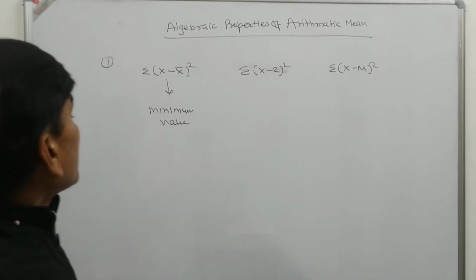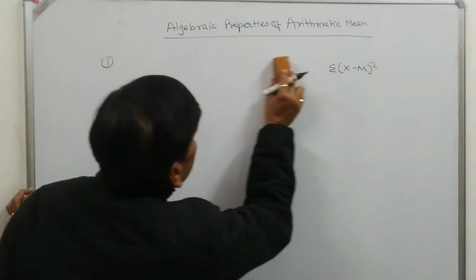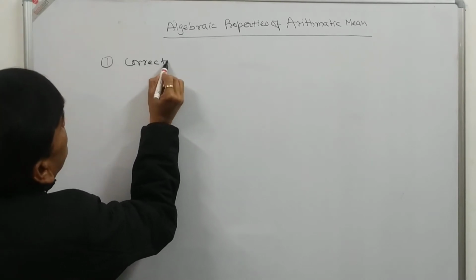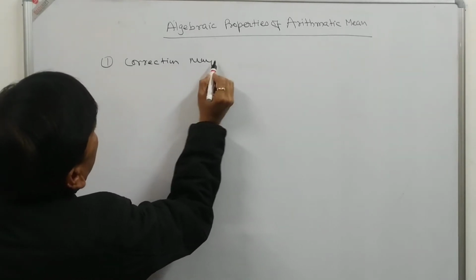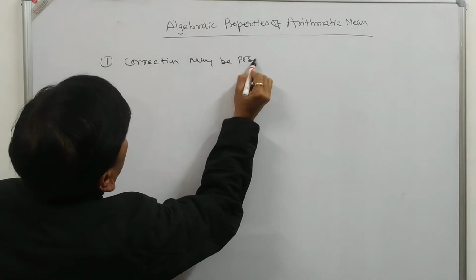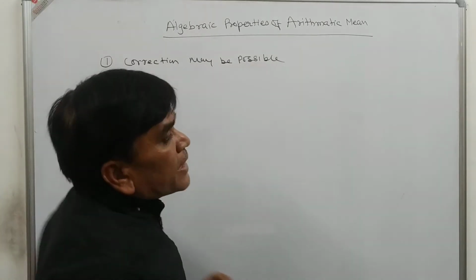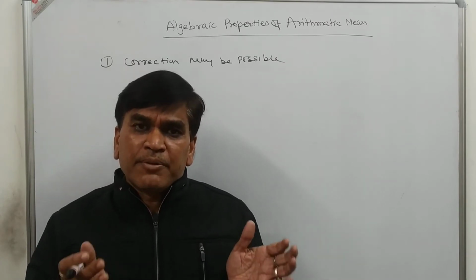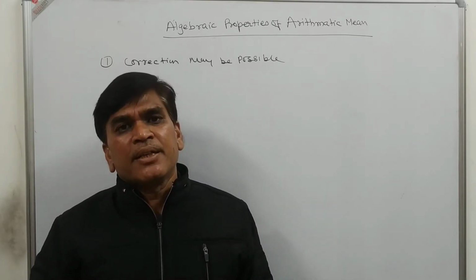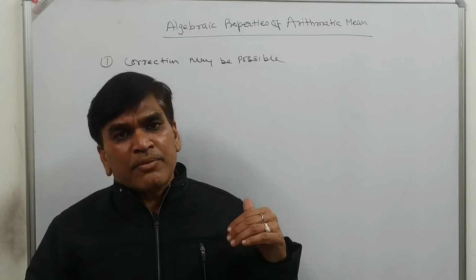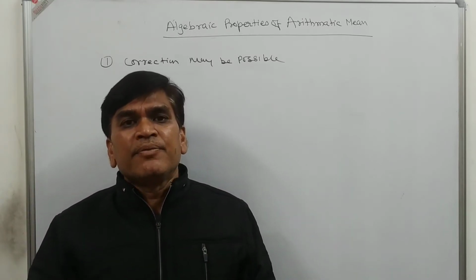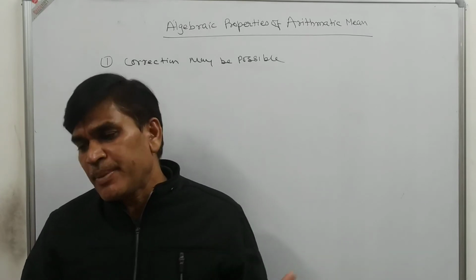Third, if we have made a mistake in the arithmetic mean, correction is possible. While calculating the arithmetic mean, if we have made any mistake, then without calculating the whole question again we can correct it.